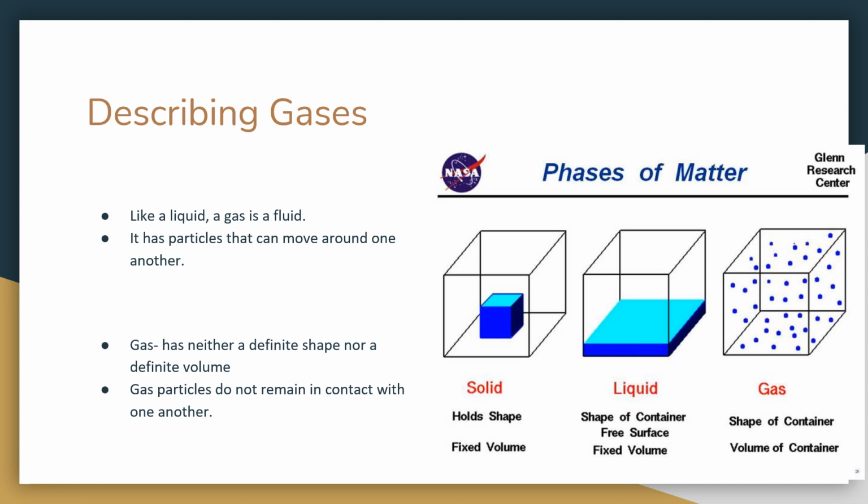Describing gases. So like a liquid, a gas is fluid. It has particles that can move around one another. A gas has neither definite shape nor definite volume. Gas particles do not remain in contact with one another. So again, solid: holds shape, a fixed volume. Liquid: shape of container, free surface, and it does have a fixed volume. Gas: the shape of the container and also the volume of the container.